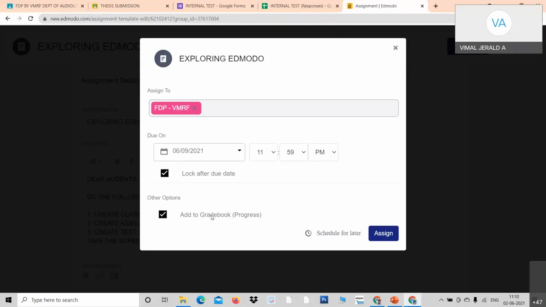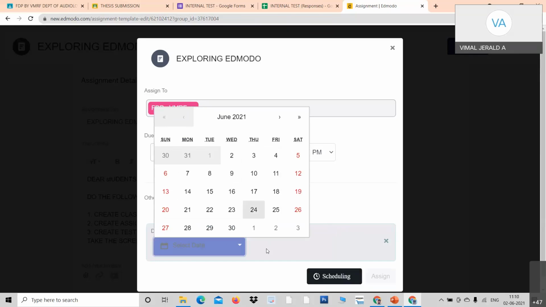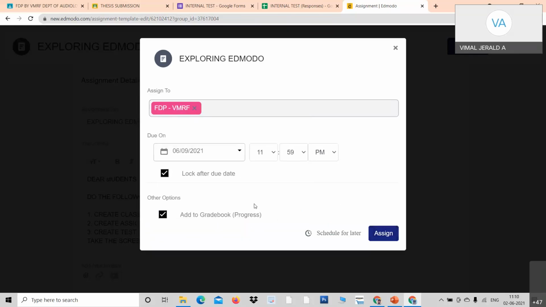And there are two options. One is to schedule for later and the other is assign. As I told you earlier, assign goes to the students immediately. When I schedule, it is scheduled for later. I can fix the date and time, and accordingly I can schedule. If I want to cancel the schedule, I can cancel it by clicking here. Directly assign, it goes to the students.